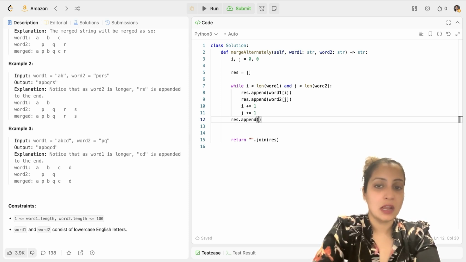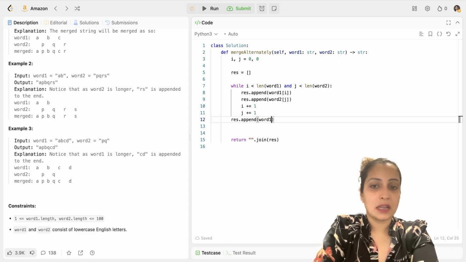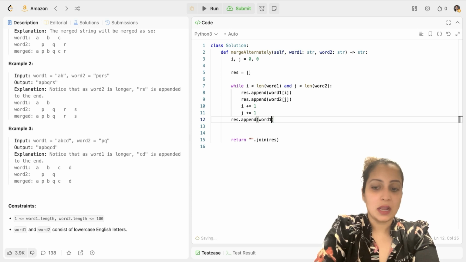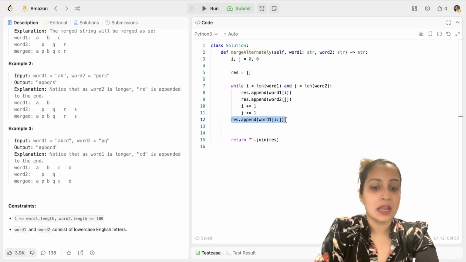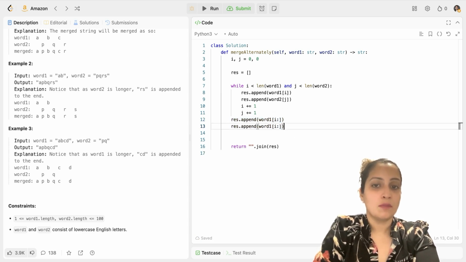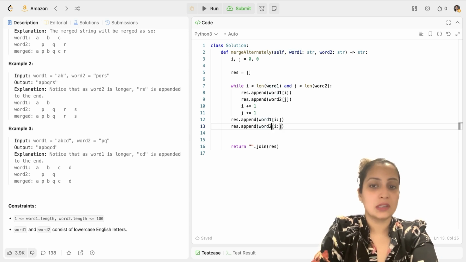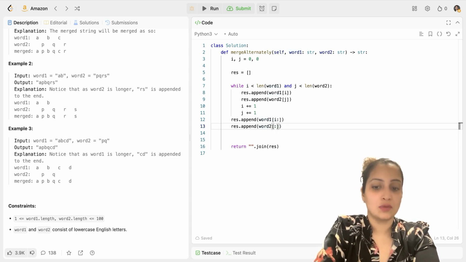How do we do that? So to do that, I will take result dot append word 1 I till the end. And the same thing I'm going to do for string 2 because I don't know which string has run out of bounds. So I have to put the same thing for string 2, just change word 1 to word 2 and I to J. And that's your entire code.